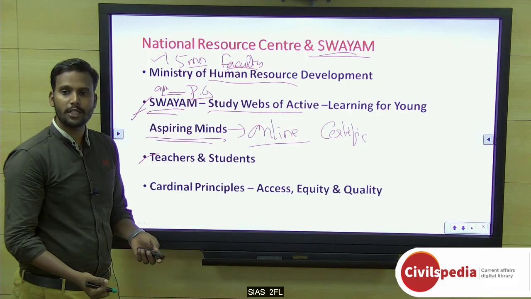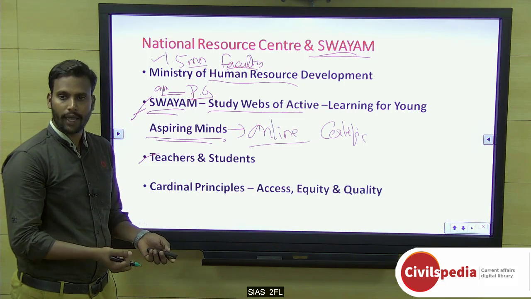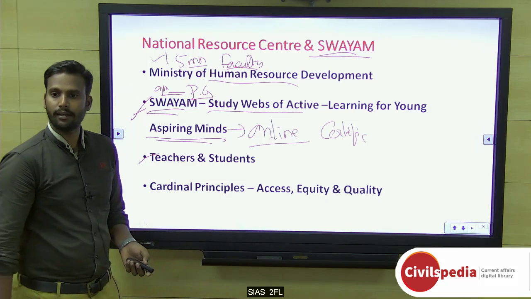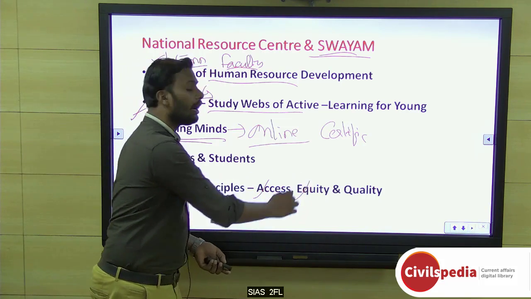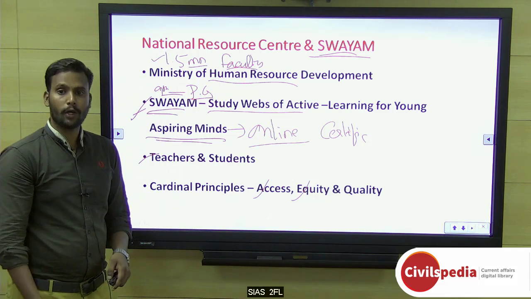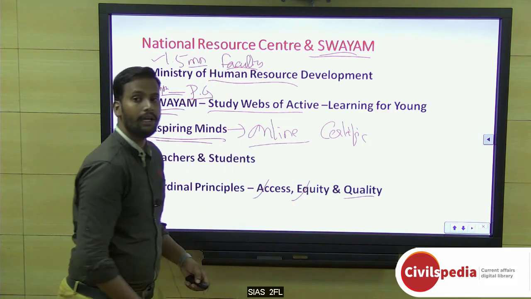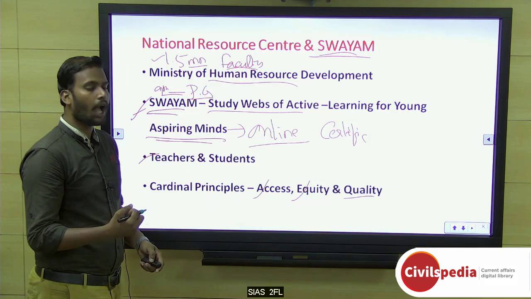And the cardinal principles of the overall Swayam are access, equity, quality. It will be access, and everyone will be able to go for it. So it is equity plus quality, because we will know in the next slide how the quality is upheld.